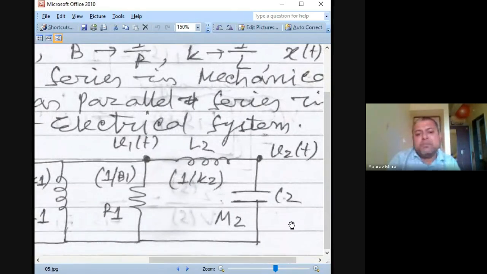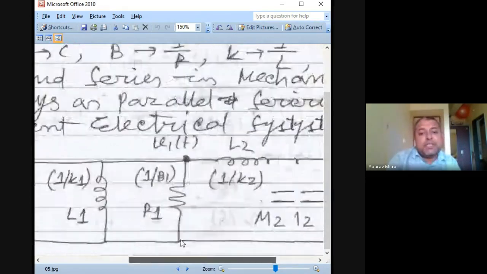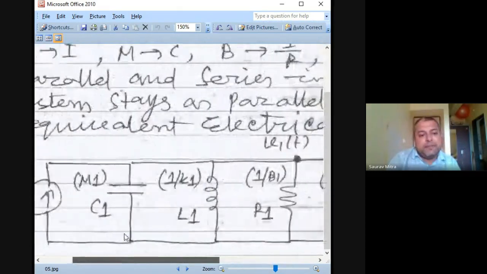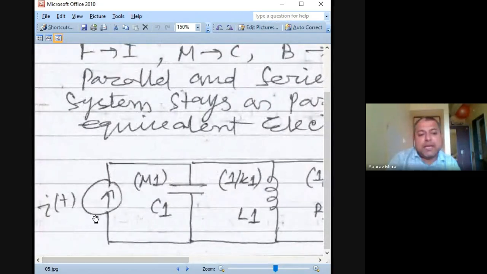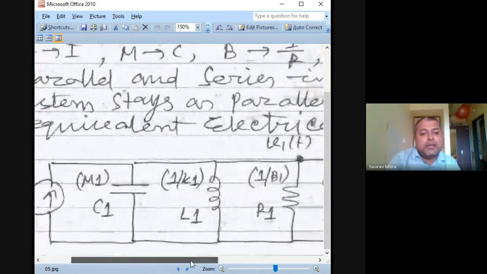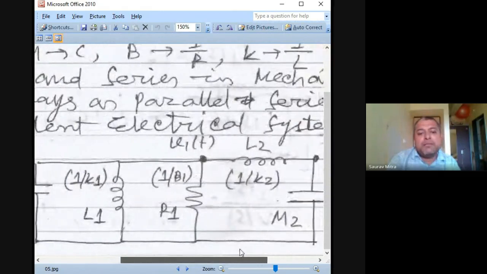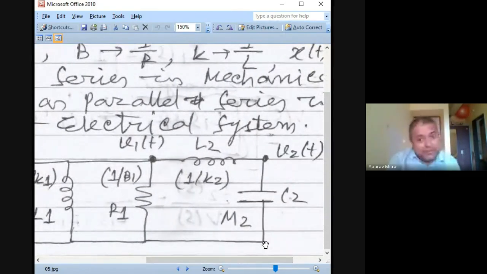Writing the equation here becomes much easier. So F becomes I, M becomes C1, L becomes 1 by K1, R becomes 1 by B1. The spring and mass, which were in series, will be in series here also, and these two will form another parallel arm.